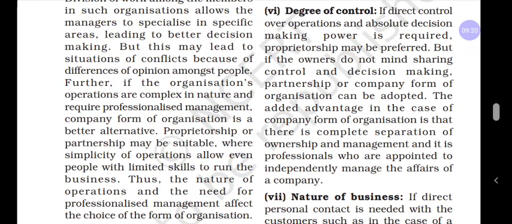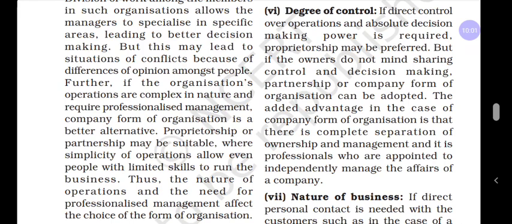But in partnership, the power and authority will be distributed among the partners. That means all the partners have equal rights, or according to how much capital they contributed, they have the power to take part in decision making. Keep it in mind, the sleeping partner will never be involved in decision making, even if they invested more than all the other partners. He will not take any decisions in the business.